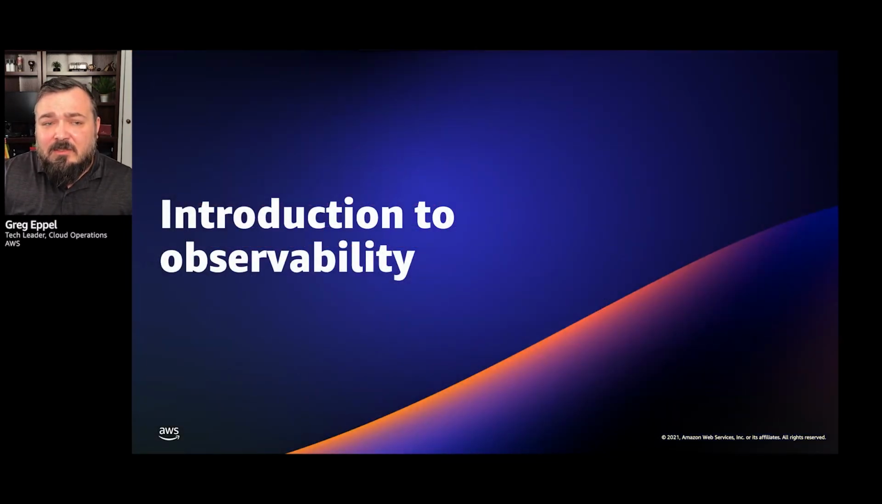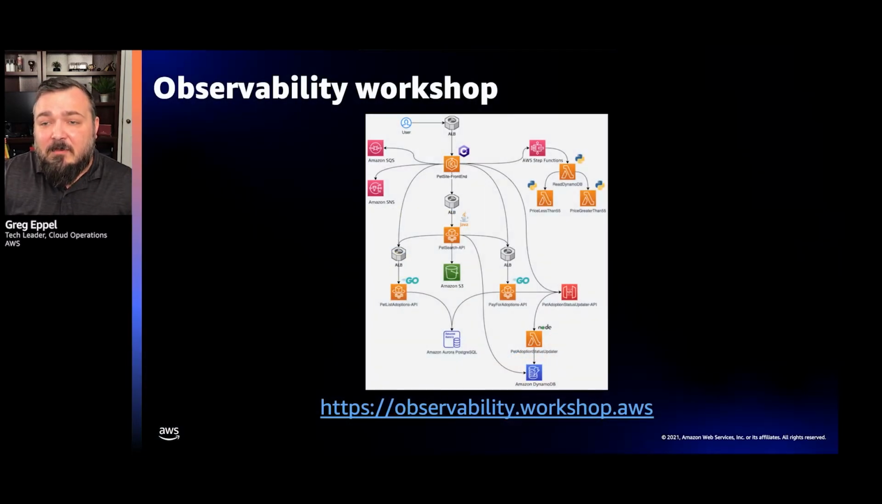So let's go into the introduction. I've just explained why observability matters, why it's important. Let's talk about observability on AWS. And the first thing I would call out is we do not have enough time in this session to go over all our capabilities on AWS around observability. The purpose of this session is to dive deep into code and the implementation of observability.